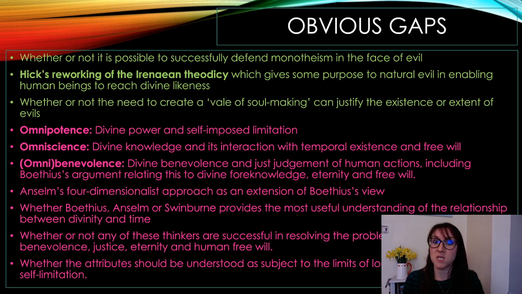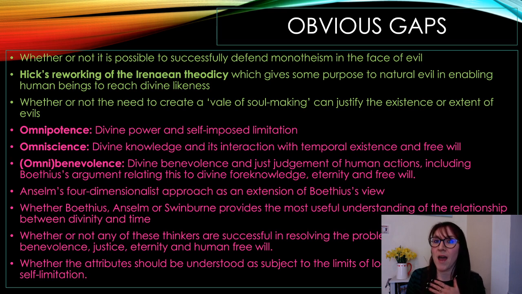I would do one on omniscience. I would do one on omnipotence. I'd do one on omnibenevolence. I keep it open, and therefore you could then bring in Boethius, Anselm and or Swinburne. Being specific to one of those names means that you narrow the essay down, whereas if you keep it open, you have to keep your control, but it also means you have a lot more that you can talk about and discuss. So that would be my instincts as far as philosophy questions and gaps. As I said before, that is purely my interpretation.